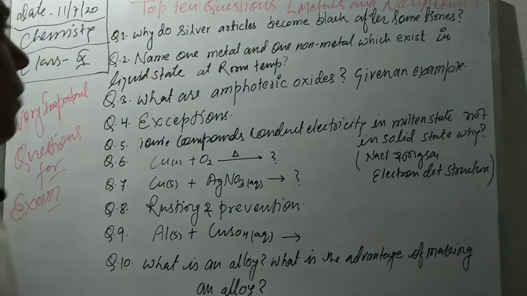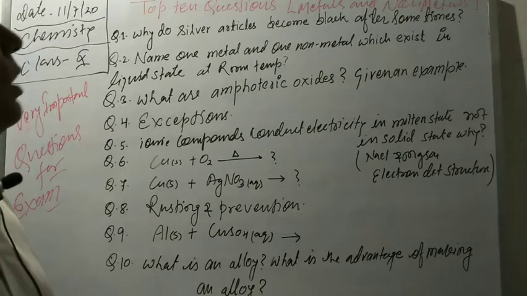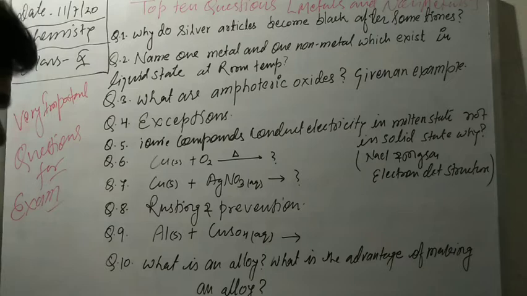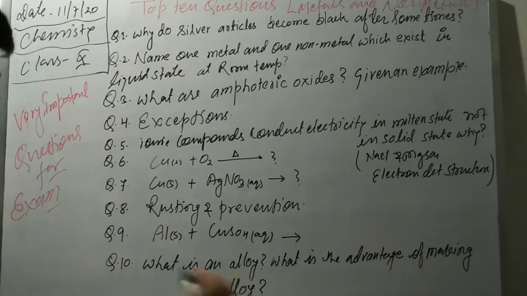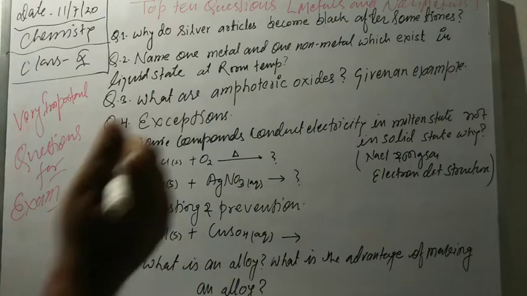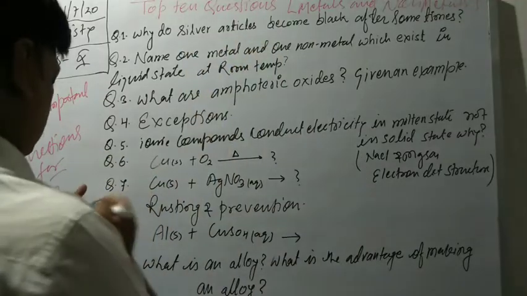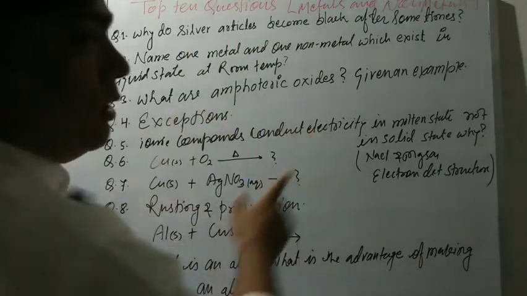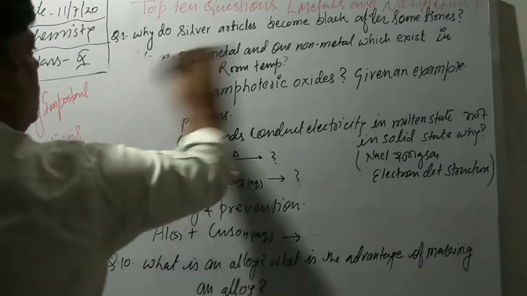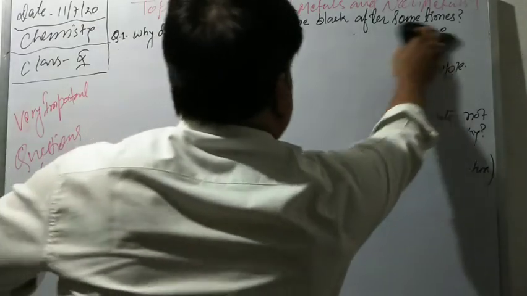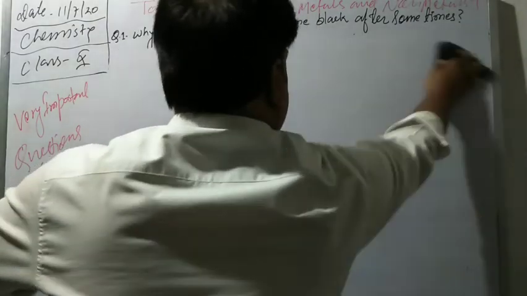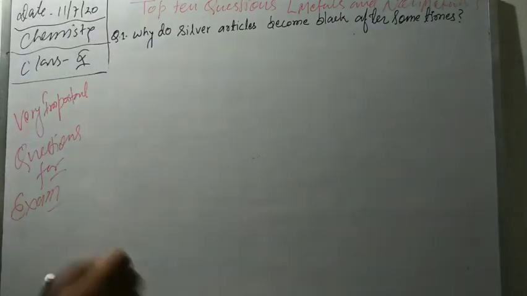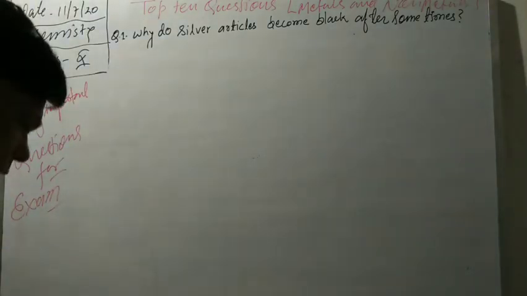So, our first question is, why do silver articles become black after some time? Our reaction is, what happens when silver reacts with H2S? Hopefully, you have taken the snapshot. Let's start with our first question. Why do silver articles become black after some time?